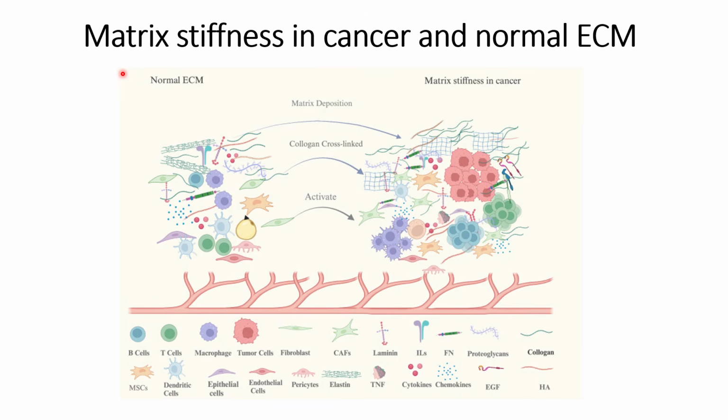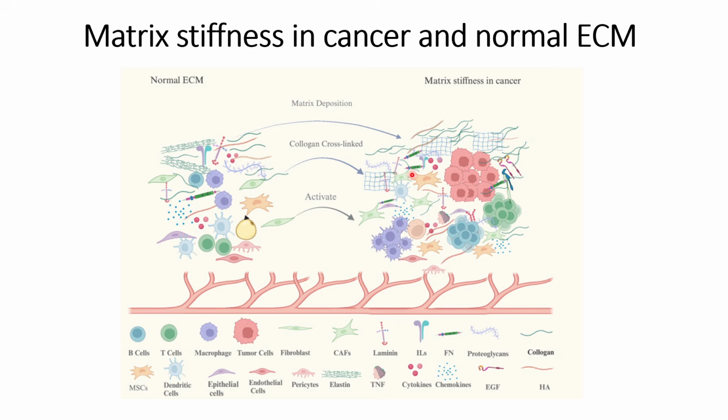In this video we will discuss the matrix stiffness in cancer and the normal ECM. So basically we will discuss the overview. A detailed explanation we have discussed in the last few papers that we have covered. So in the normal ECM we can see that everything is separated apart.